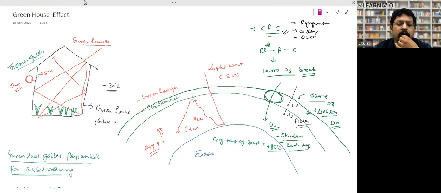Heather? Samara, tell me what is greenhouse? Abhinav? Nobody knows what is greenhouse? I have made a greenhouse over here. Look,